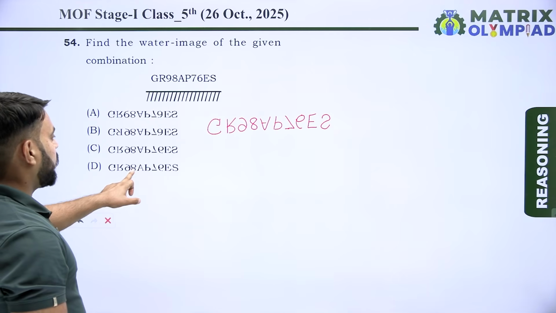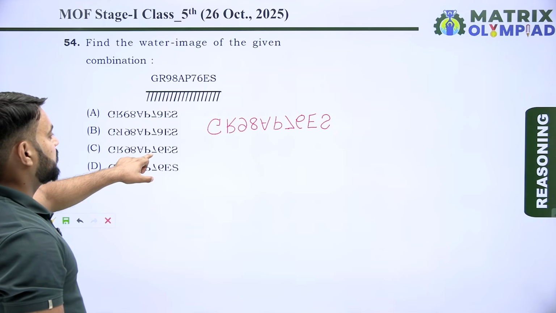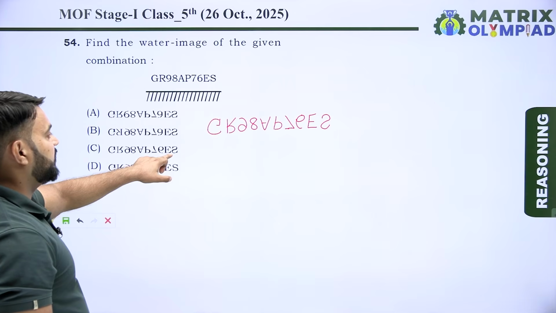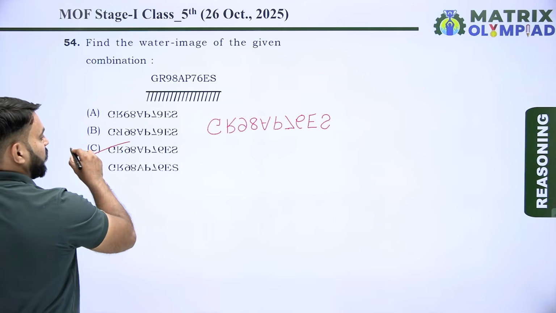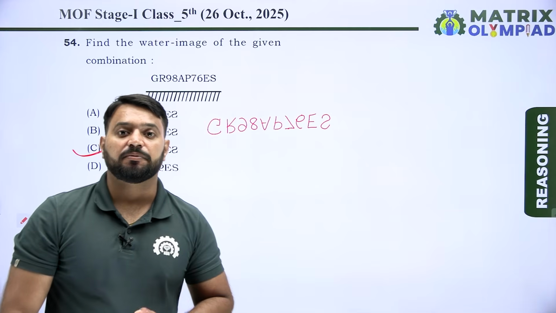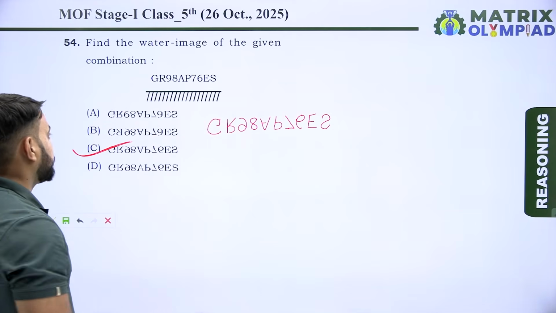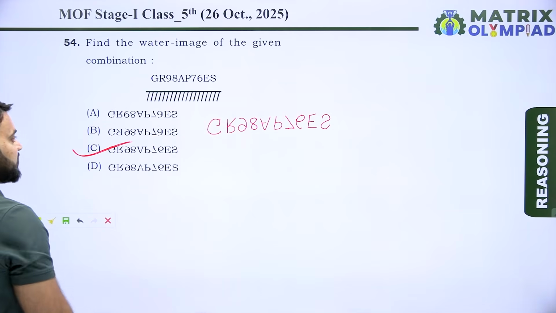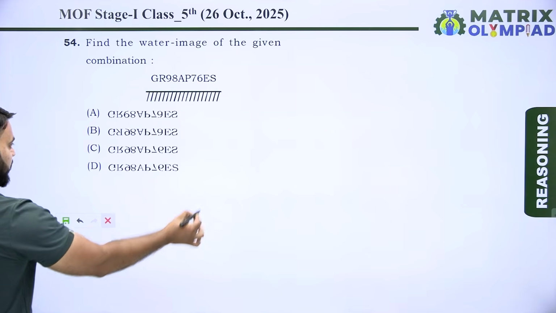So here option C is the correct answer of this question, because option C shows the correct voter image of given combination. So here option C is the correct answer of this question. Let's move on to the next question.